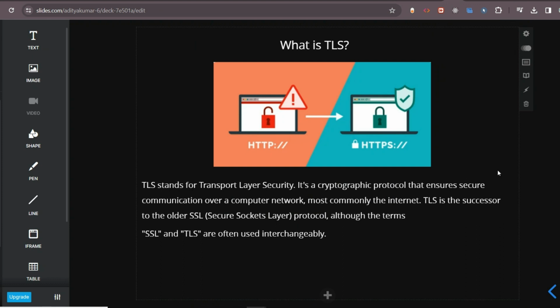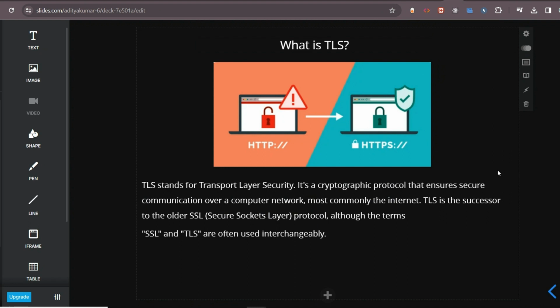Hey guys, so in this first video, we will see what is TLS. TLS stands for Transport Layer Security. It is a cryptographic protocol that ensures secure communication over a computer network, most commonly the internet.